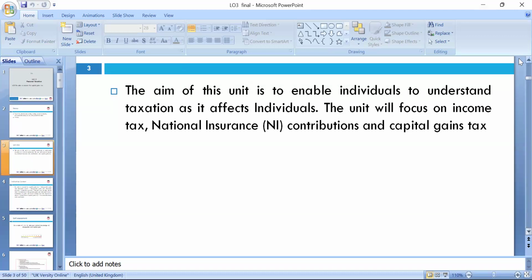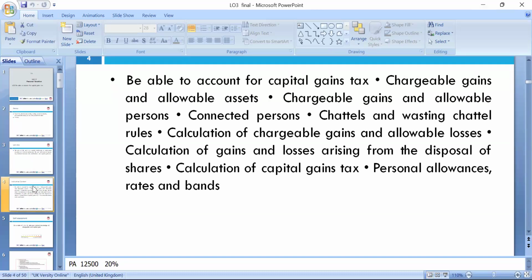Today we are looking more at capital gains tax: chargeable gain, allowable person, connected person, chattels, wasting chattels, chargeable gain and allowable losses, gains and losses arising from the disposal of shares, calculation of the capital gains tax, and personal allowance and rates. We will go through those.